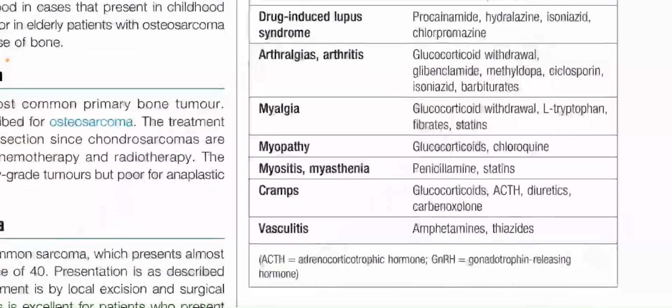Arthralgias, arthritis: glucocorticoid withdrawal, glibenclamide, methyldopa, cyclosporin, isoniazid, barbiturates. Myalgia: glucocorticoid withdrawal, L-tryptophan, fibrates, statins. Myopathy: glucocorticoids, chloroquine. Myositis, myasthenia: penicillamine, statins. Cramps: glucocorticoids, ACTH, diuretics, carbenoxolone. Vasculitis: amphetamines, thiazides.